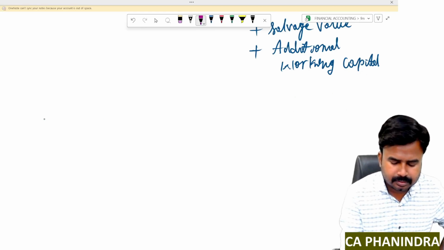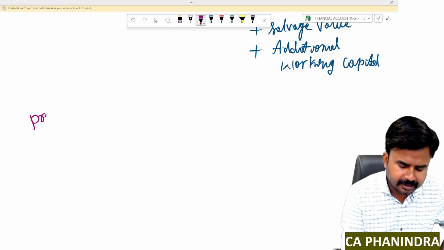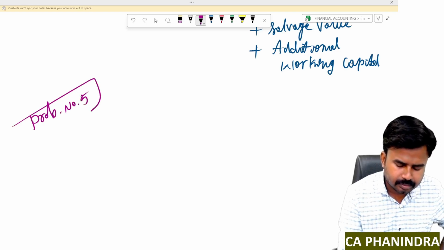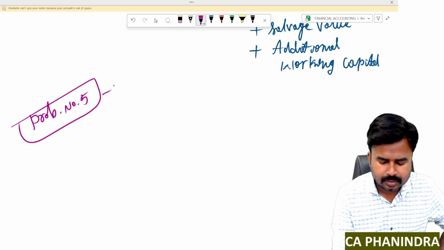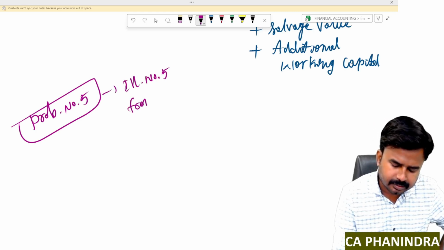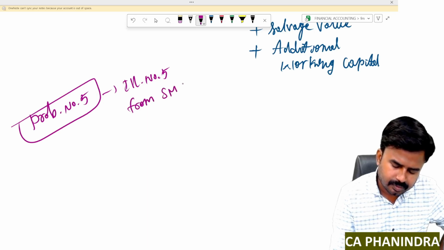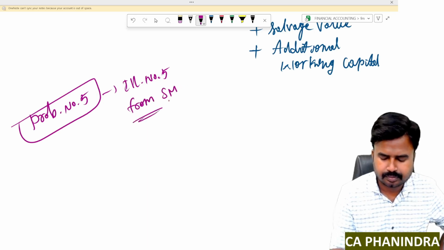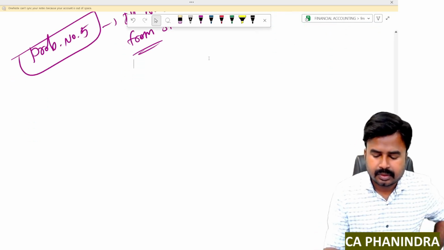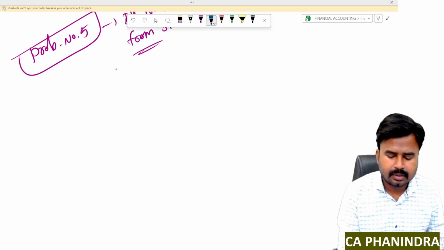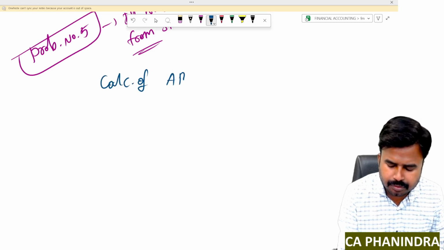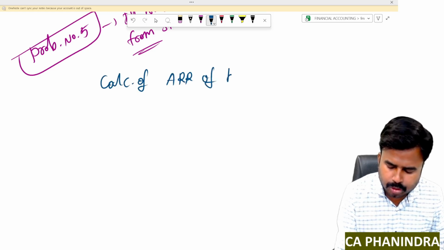Illustration number 5 from study material. Calculation of ARR of both the machines.